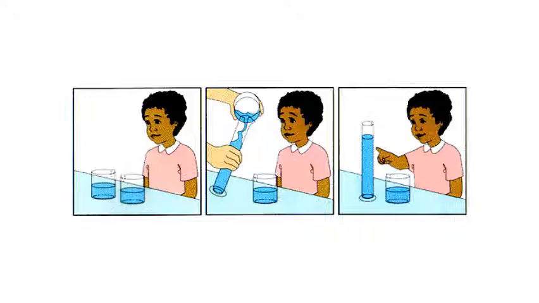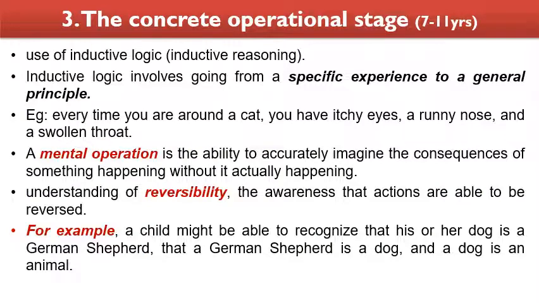So what we have to understand here is that the quantity remains the same. The quantity is not going to change even if the object is changed, the size and all these things are changed, but the amount of the liquid is not going to change, right? But from the child's point of view, the child shows that this contains more fluid than the other glass. This is called conservation.